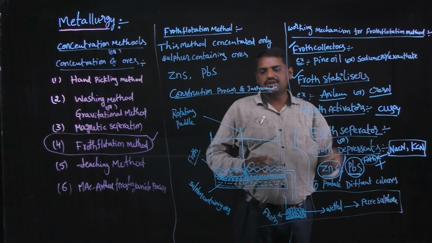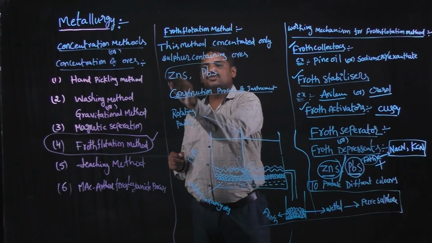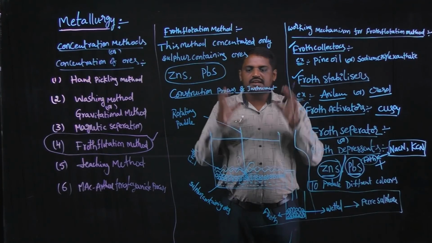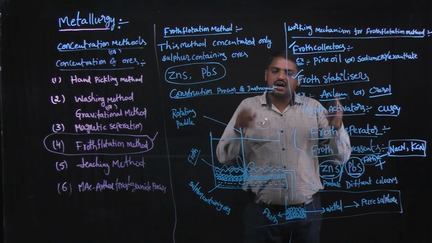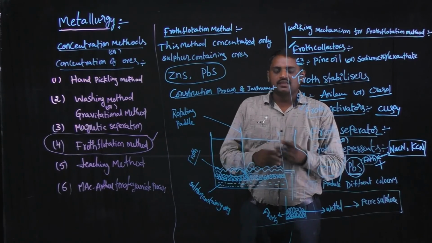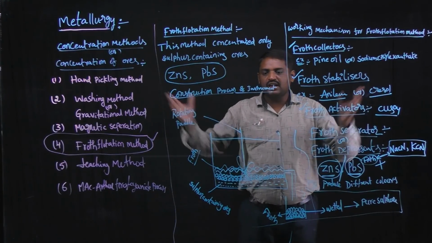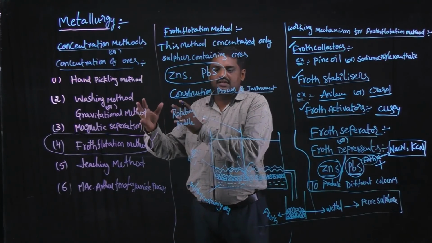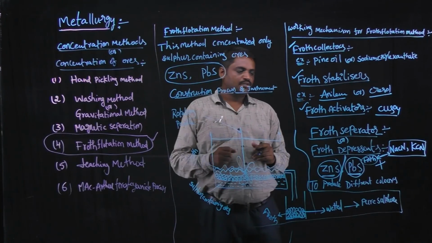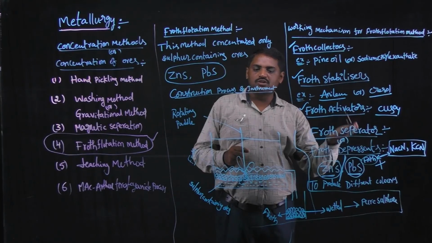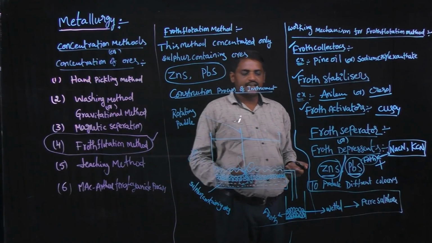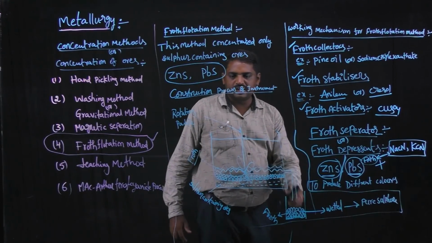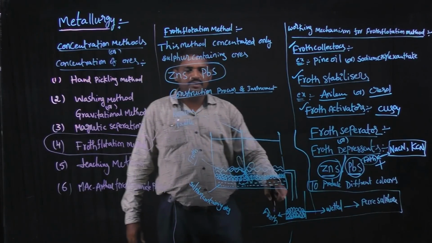In some situations, the individual amorphous ore contains two or more sulfur containing ores. In that situation, froth depressants or froth separators are added, and the resulting froth exhibits different colors. On the basis of color, the individual sulfur containing ores are separated. Okay, those reagents are known as froth depressants. Anyhow, that is out of the matter, but the resulting froth is separated into another beaker.